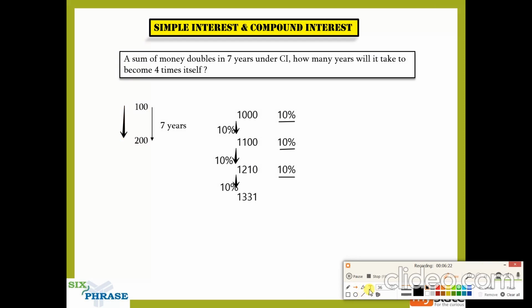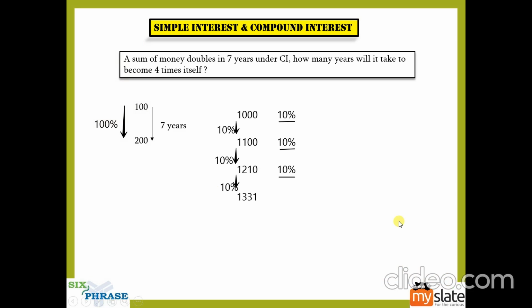From 100 to 200, the increase percentage is actually 100 percentage. If the increase percentage is 100 percentage, then what is the increase percentage for the next 7 years? It will be again 100 percentage, right? What is 100 percentage of 200? It is 200. So for the next 7 years, it will become 400.